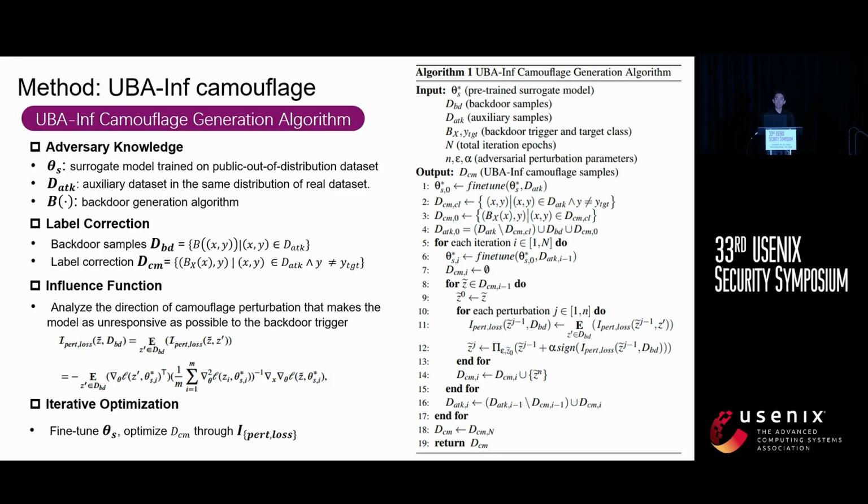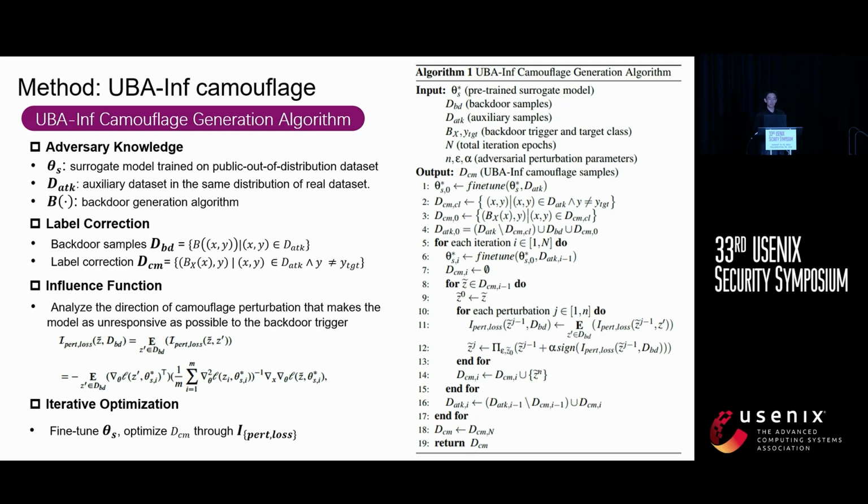To create UBA-Inf camouflage samples, we use an iterative approach. The adversary begins with a circuit model trained on a different dataset and an auxiliary dataset similar to the real training data. Our method is adaptable to various backdoor trigger designs. The process starts by fine-tuning the circuit model on the auxiliary data.